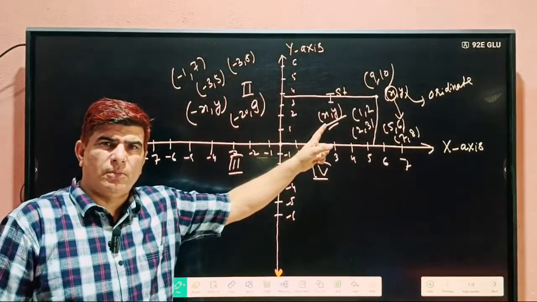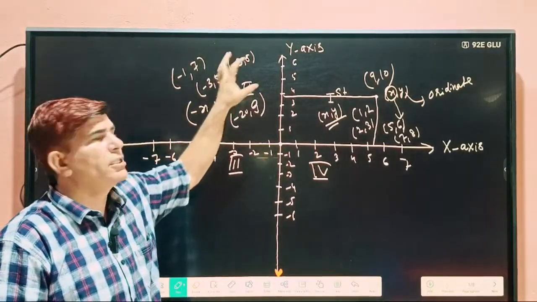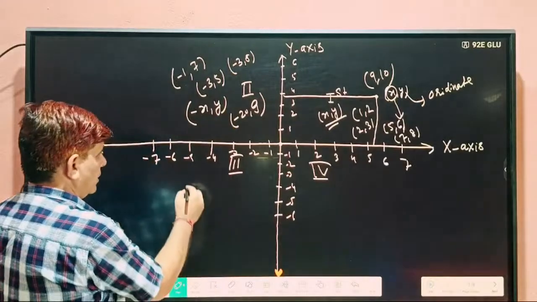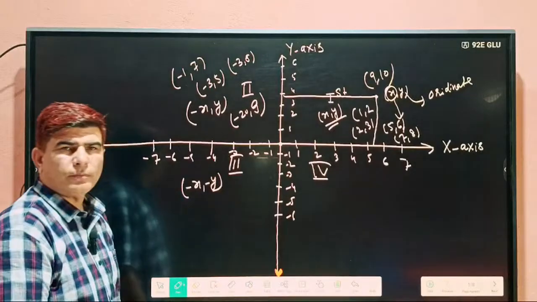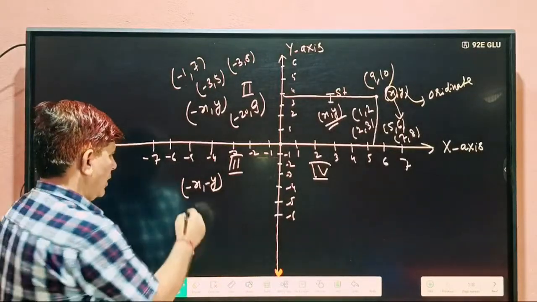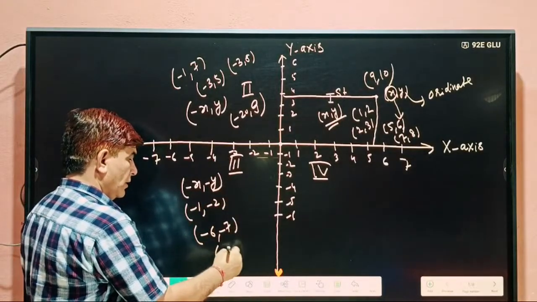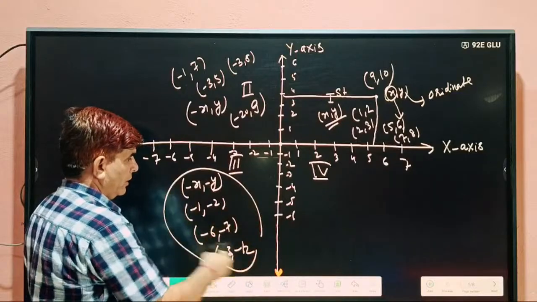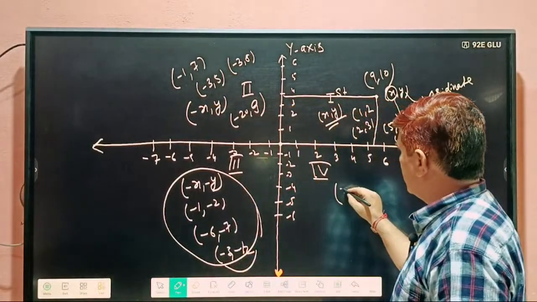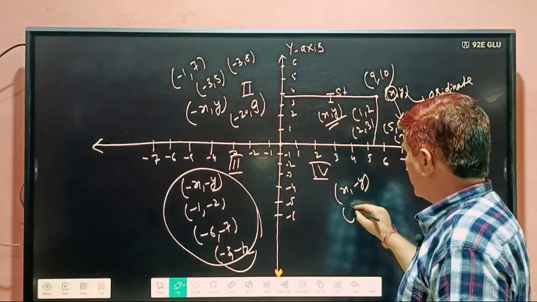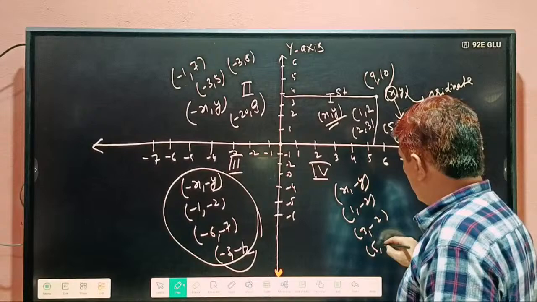In the third quadrant, both are negative, like (-1, -2), (-6, -7), (-3, -12). In the fourth quadrant, x is positive and y is negative, like (1, -2), (3, -2), (5, -8).